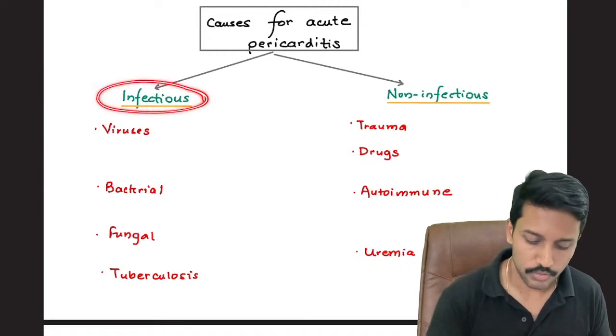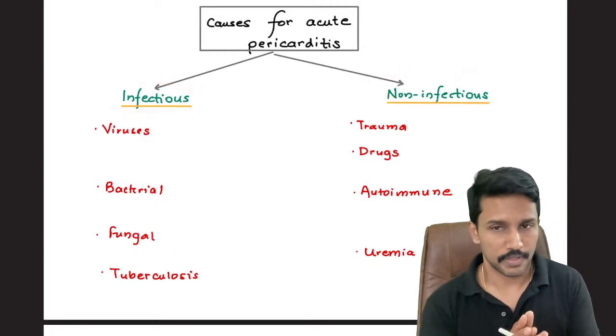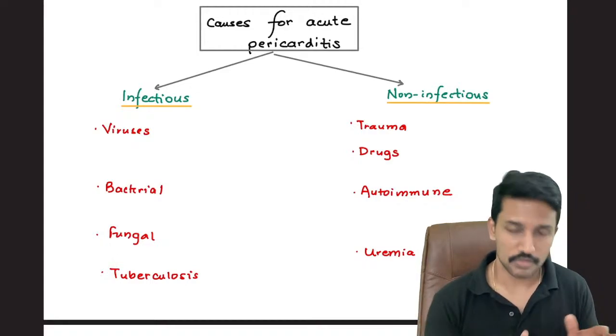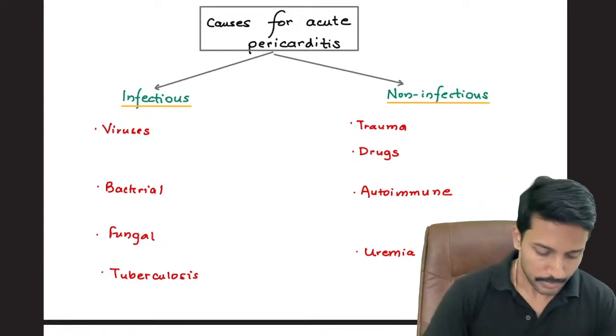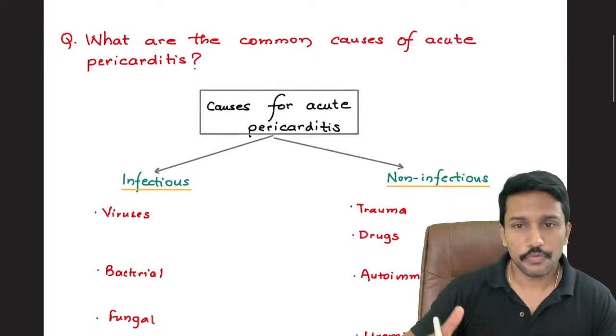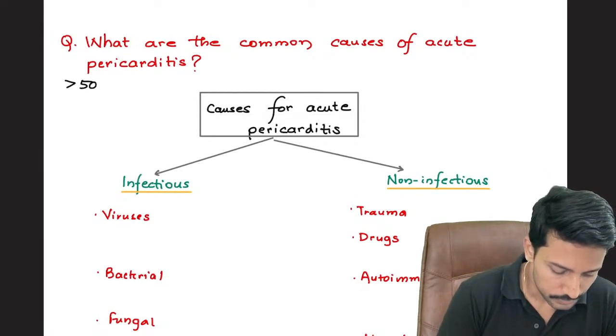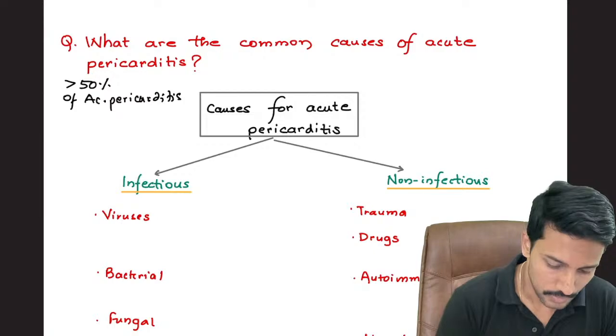Okay, so we'll divide that into infectious and non-infectious. First of all, infectious are much more common than non-infectious. That is why I'll start with infectious. But before I make a list of infections known to cause acute pericarditis, let me tell you, in more than 50% of acute pericarditis cases, we will never get to know what is the cause.